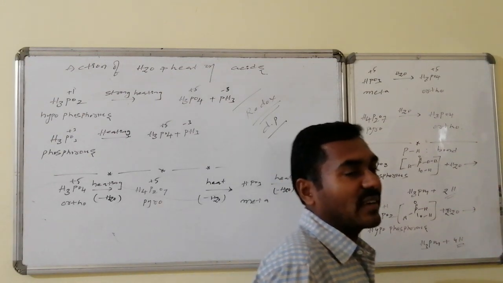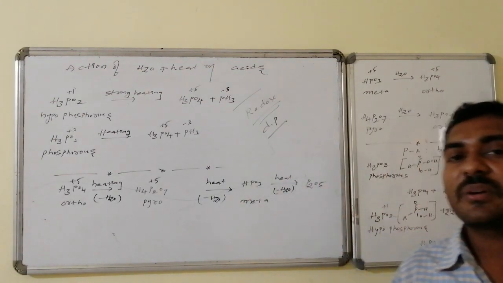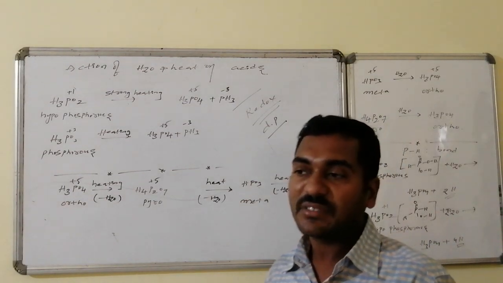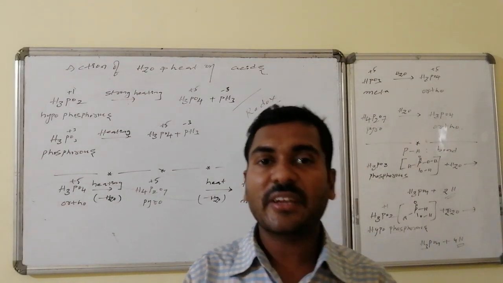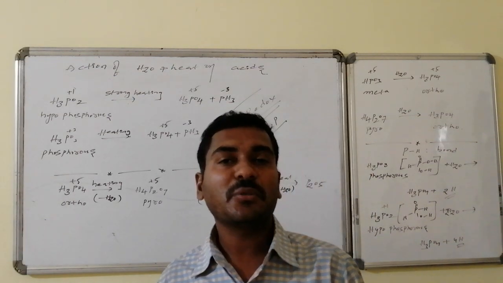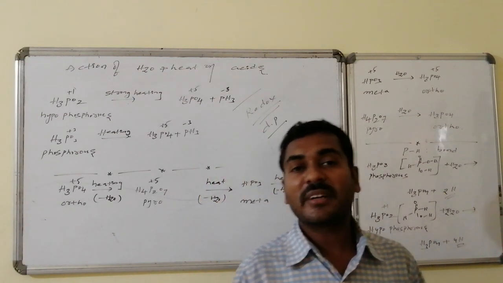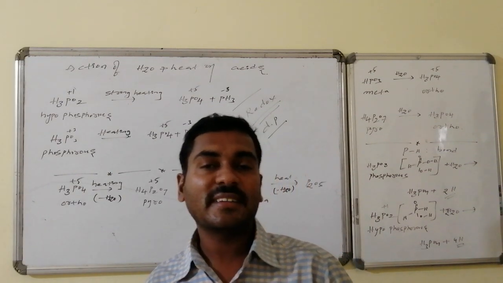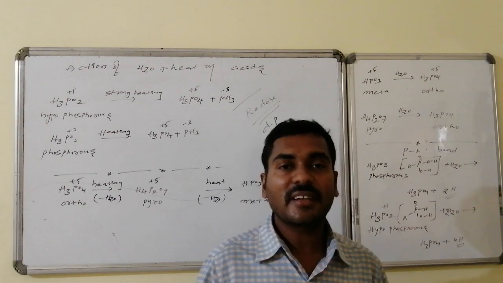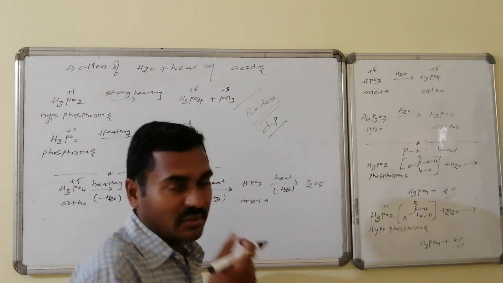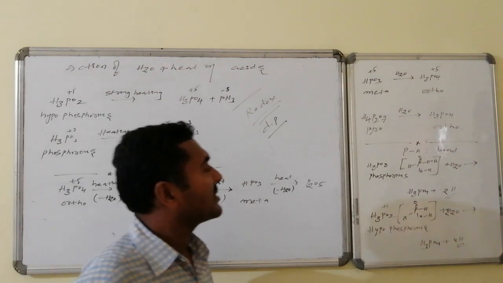Similarly, the effect of water: what will happen over the different varieties of the phosphorus oxyacids? Some are pyro, they can be converted to ortho, and some are meta, they can be converted to ortho, and some are P-H bond containing systems, they can be converted to the highest oxidation number containing system with liberation of nascent hydrogen. Thus let us have a look at what's happening when water is added to the oxyacids of phosphorus.